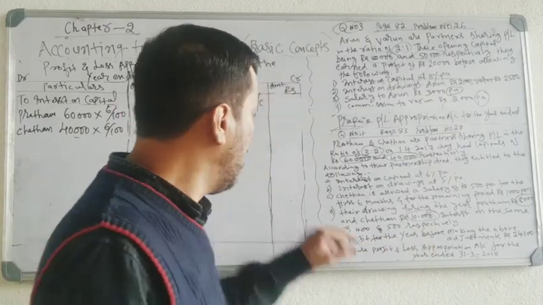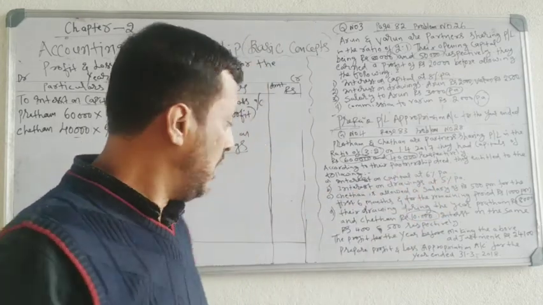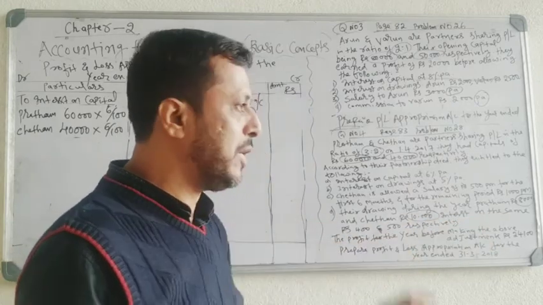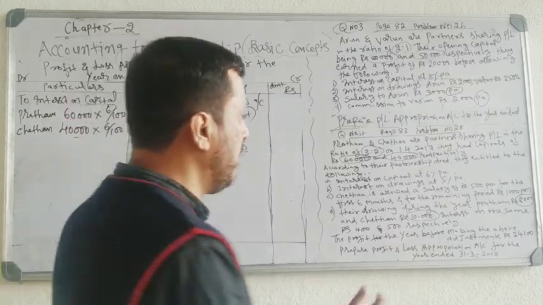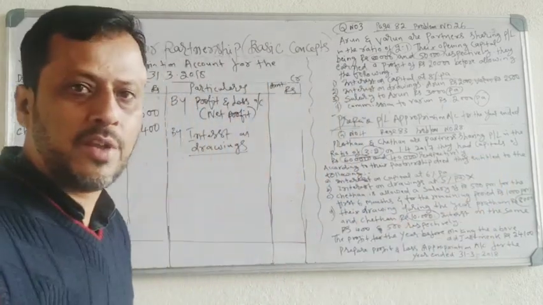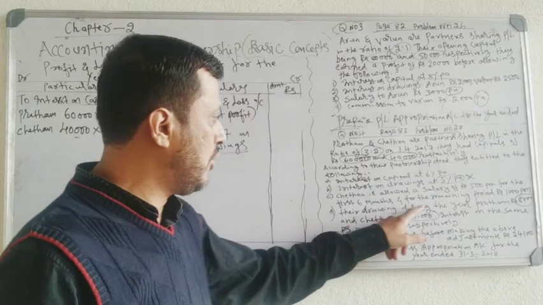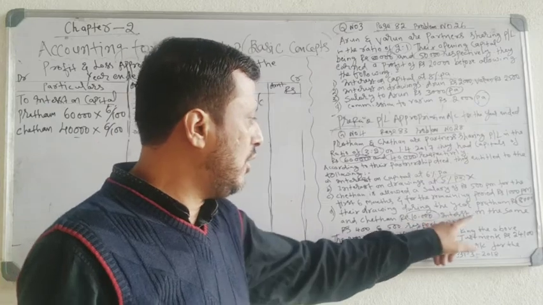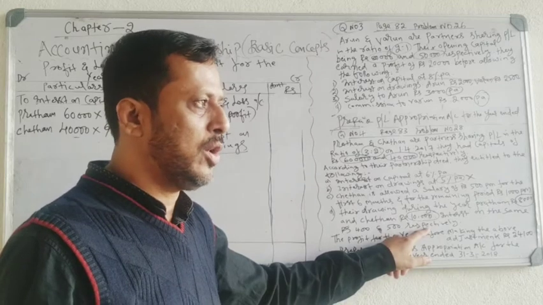See, in this problem, adjustment number 2, interest on drawings at 5% per annum is given. And adjustment number 4, interest on drawing rupees 400 and 500 respectively. Rate is given and the amount of interest on drawing is also given in the problem. That time you should ignore this rate. Don't do any calculation by taking 5%. Just take the interest on drawing given in the last adjustment. Don't take drawings. Interest on the same rupees 400 and 500 respectively means interest on drawing 400 and 500.